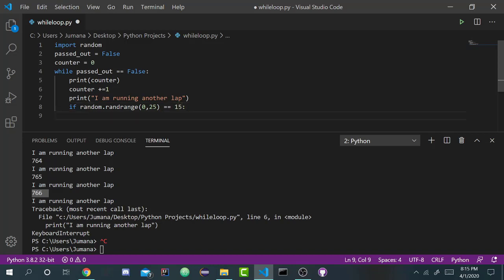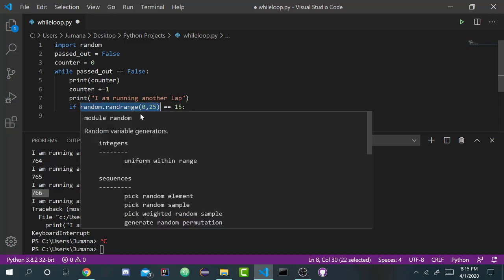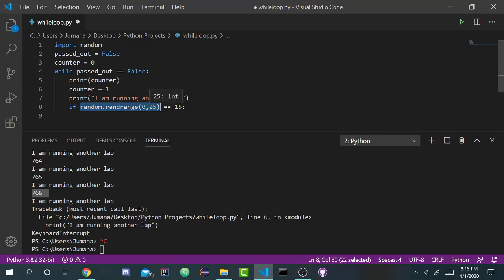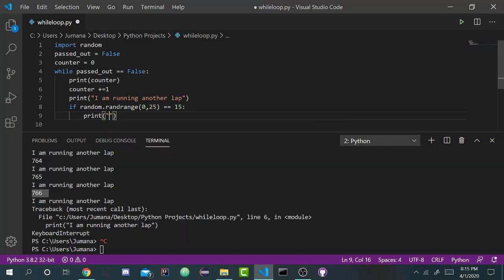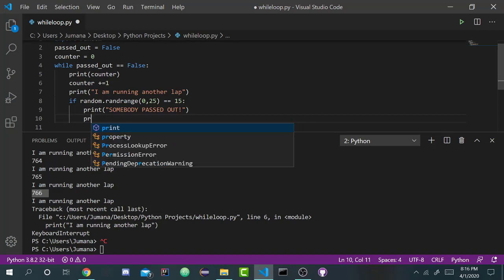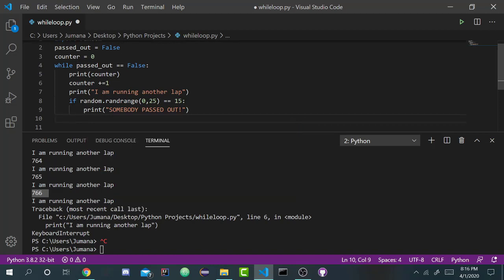So I'm saying if the random number generated here, so in each loop iteration a random number is going to be generated, is actually equal to 15, so remember 15 is just a random number I chose. It's not really a specific value. It could be 10, 5, whatever, as long as it's in the range, right? So I'm saying if this is the case, then let's say somebody passed out. Let's assume that if this happened, somebody passed out, right? So somebody passed out. And then I'm just going to do what, this is very important, right? This is necessary for the loop to actually execute at one point.